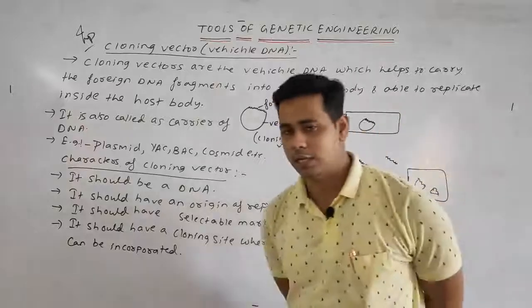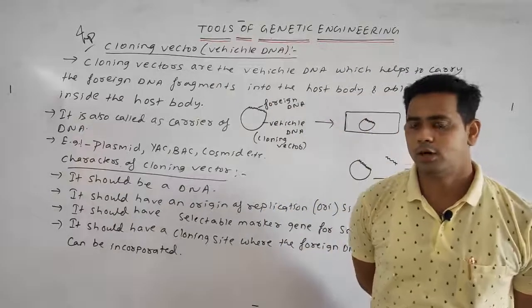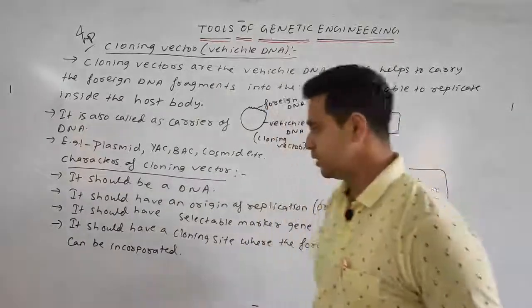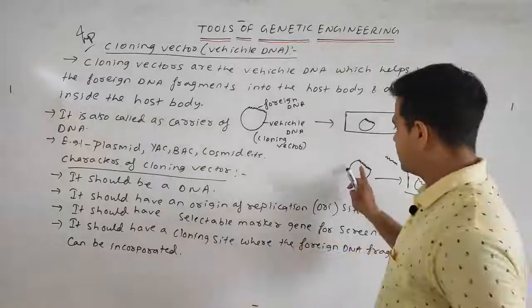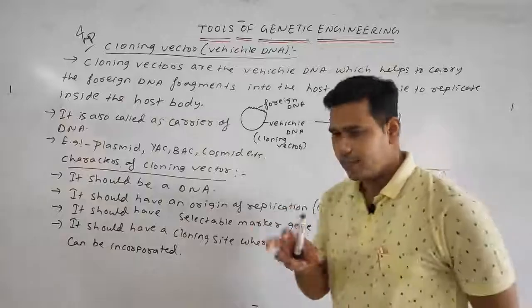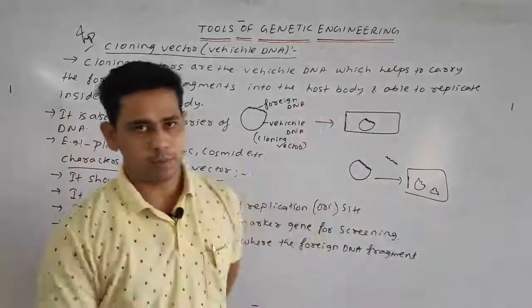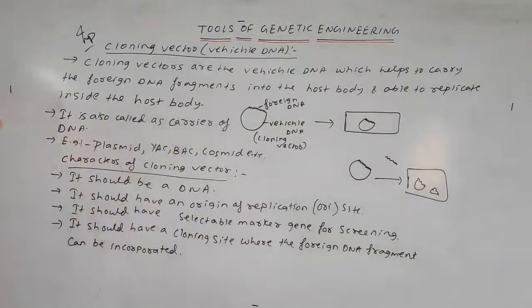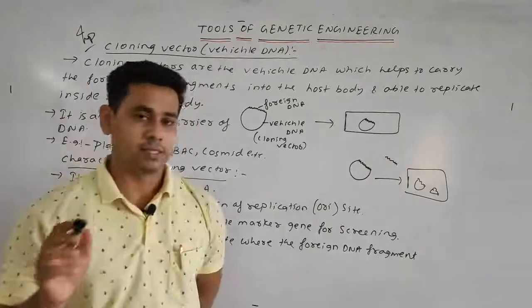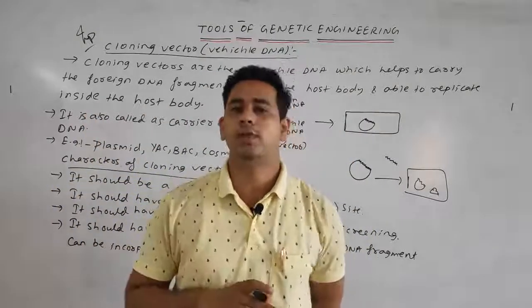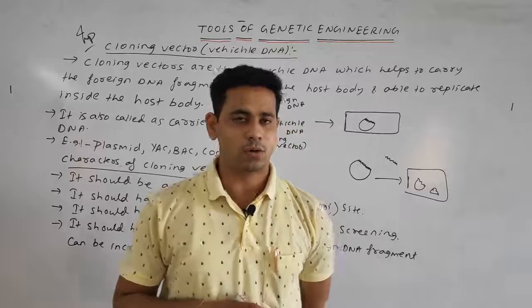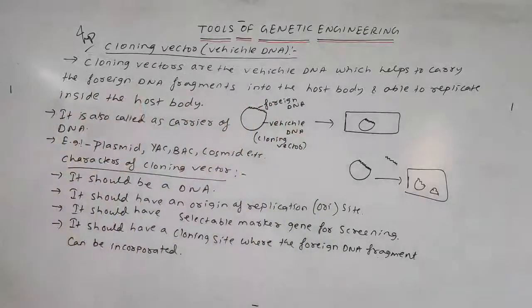It is a gene which is responsible for the maintenance of the cloning vectors inside the cell. Next, it should have a cloning site where the foreign DNA fragments can be incorporated. Okay. So now we discussed the cloning vector or the vehicle DNA, which is an important tool of genetic engineering, and also of biotechnology. Okay, please note down.